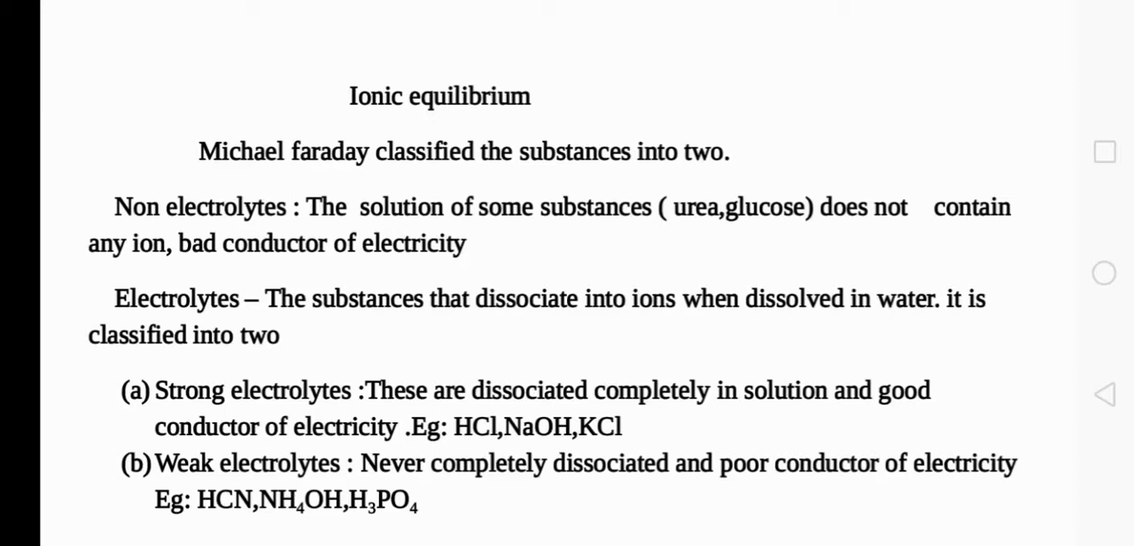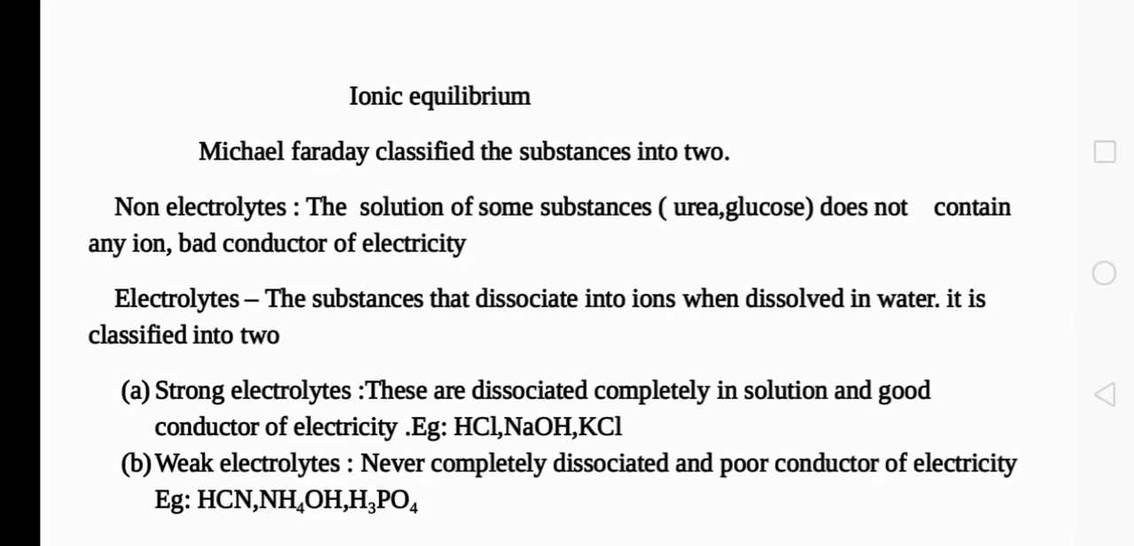What are non-electrolytes? The solution of some substances does not contain any ion and they are bad conductors of electricity. Such substances are known as non-electrolytes. For example, solution of urea, solution of glucose, they will not get ionized. That means ionic conduction will not be taking place. Ionic conduction means conduction due to the movement of ions. That will not be taking place in some cases. Such substances or solutions are known as non-electrolytes.